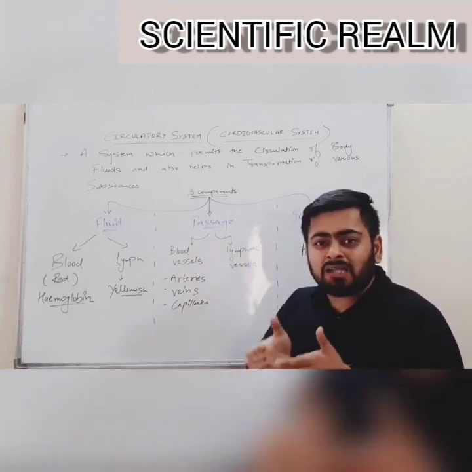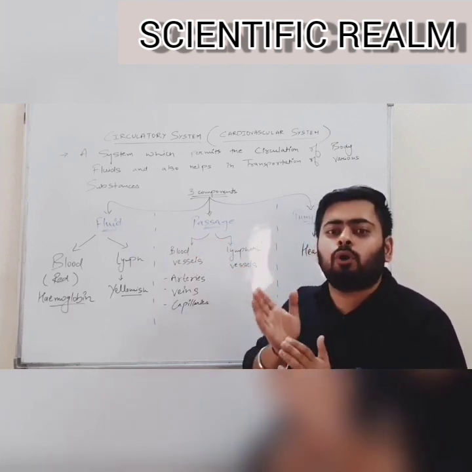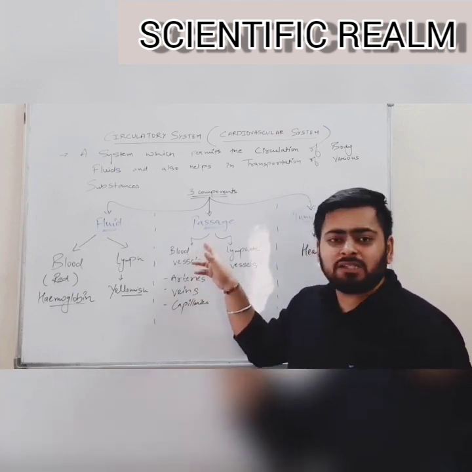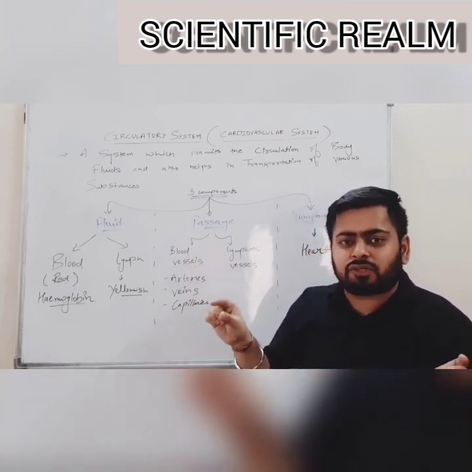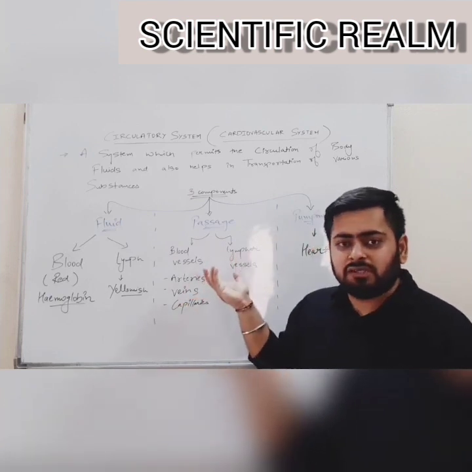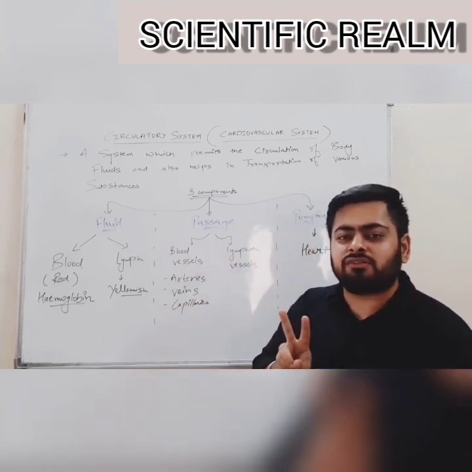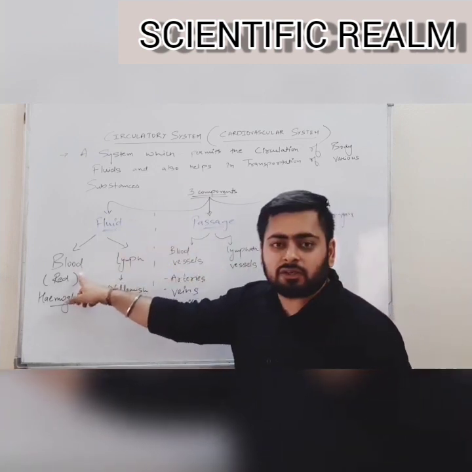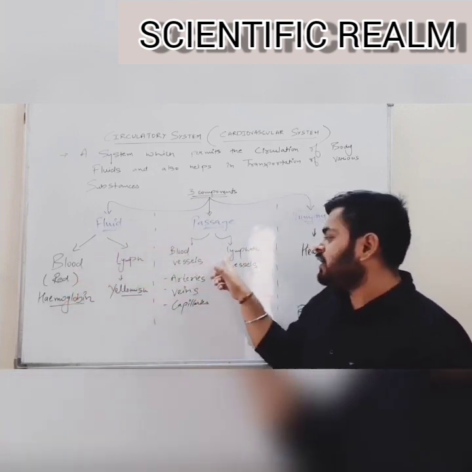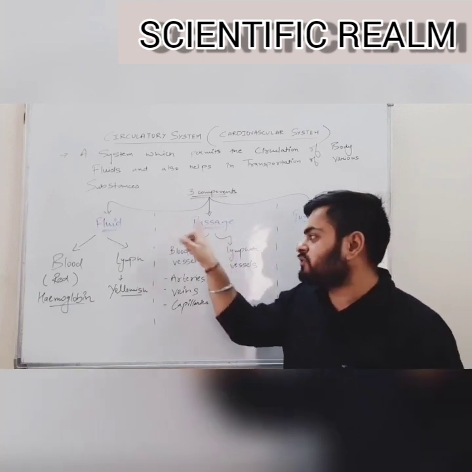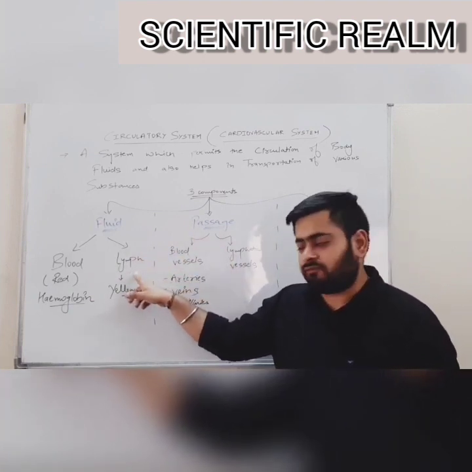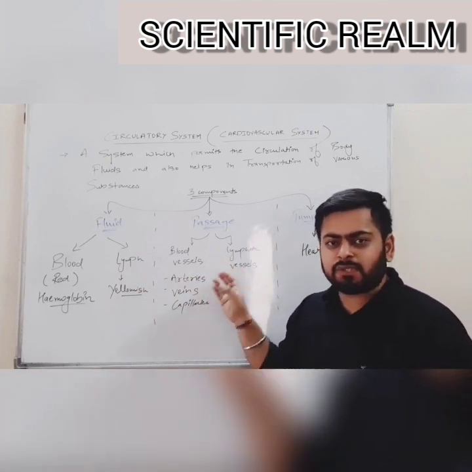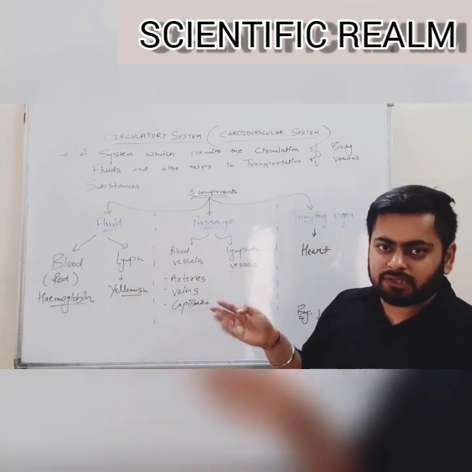Passage means the path the fluids will travel into the body for their transportation, and the path is provided by tube-like structures known as vessels. In the human body, there are two kinds of vessels: blood vessels, which help in the transportation and circulation of blood, and lymph vessels or lymphatic vessels, which help in the transportation of lymph. Blood vessels, as we all know, are mainly of three types: arteries, veins and capillaries.